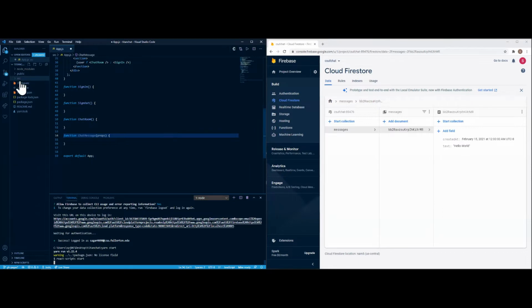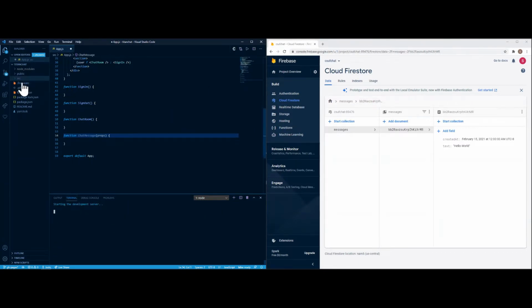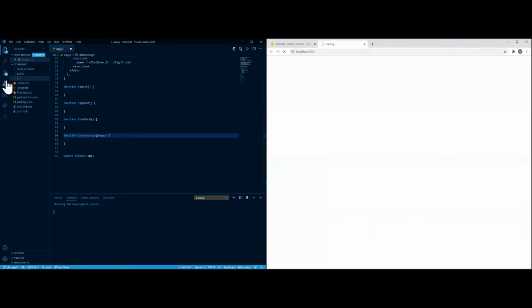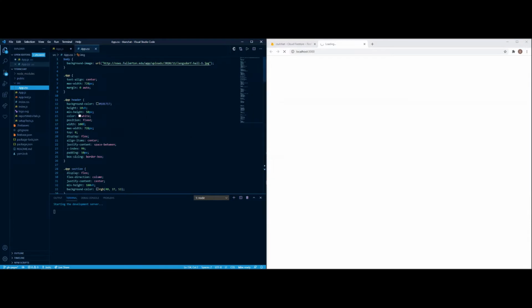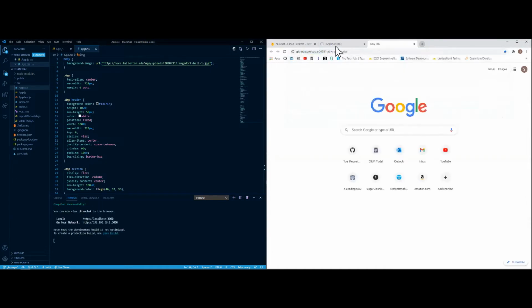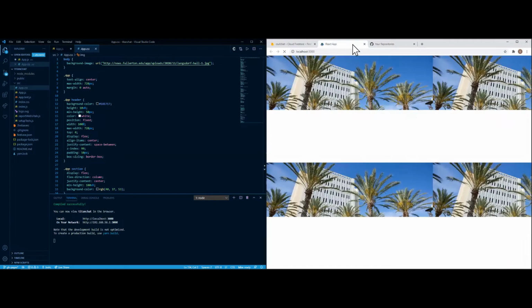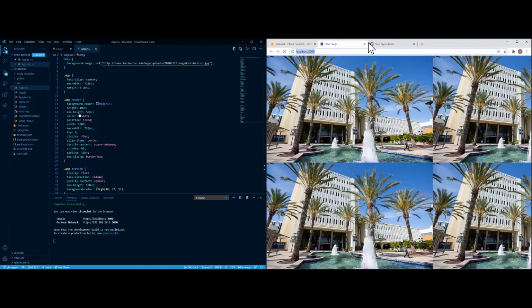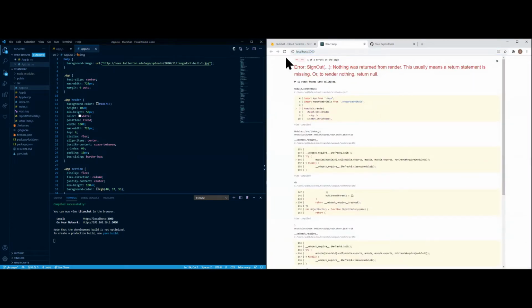And one other thing before I forget. I am not going to go through the CSS portion. As much as some of you may love it or not, I'm not a huge fan. But what we're going to do is, within our GitHub repository, let me load it up here.